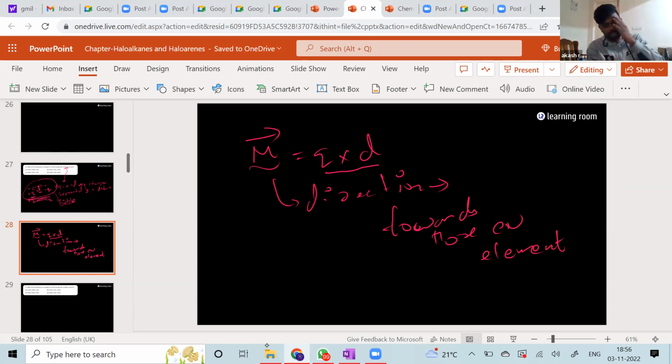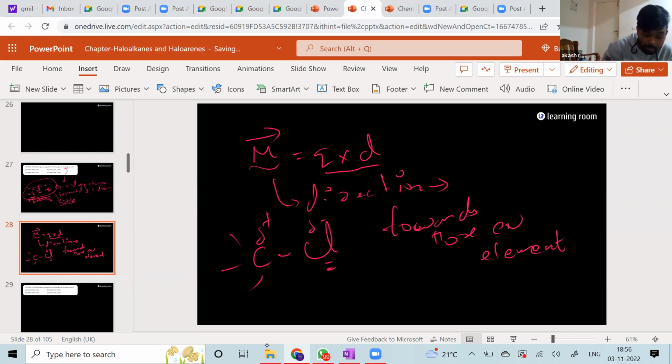Right? So the direction is going to be towards your more electronegative element. Now, for example, say you have a C-Cl bond, and other three bonds are there, don't worry about it. Now you see that this is going to have a partial negative charge, and this is going to have a partial positive charge. We have already spoken about this.